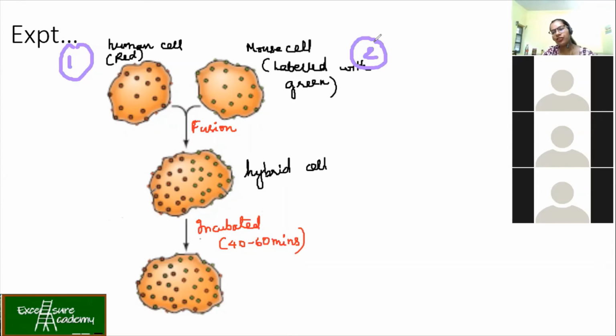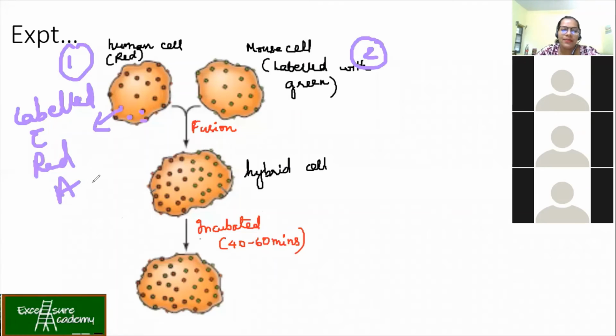Now, how can you differentiate them? The presence of the proteins. So in this case, the proteins of the human cell were labeled with a red antibody. What does it mean? The antibody specific to the proteins of human cells was giving fluorescent red.